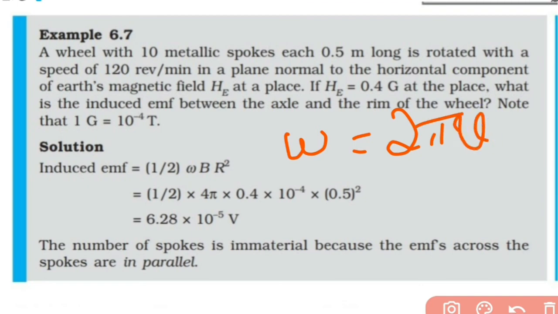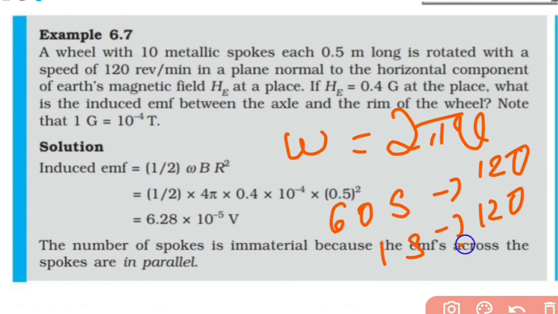Here nu is 120 by 60, that is 2 hertz. So 2 into 2 becomes 4, that means omega becomes 4 pi.